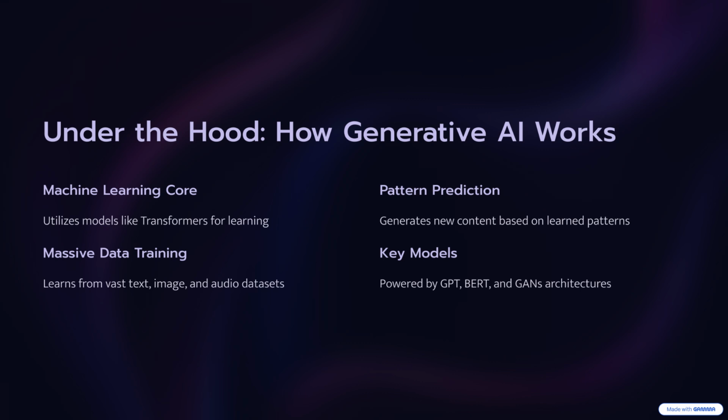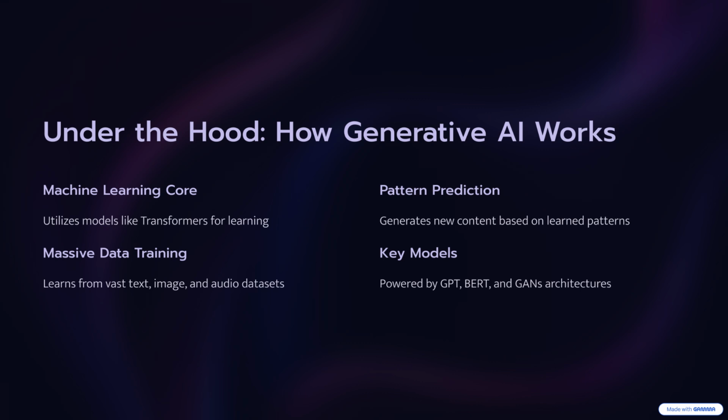Think of transformers like super powered pattern detectors. They look at massive amounts of data. We're talking billions of words, images, sounds, and they learn the structure, the rhythm, the context. For text, they learn grammar, tone, style, and flow. For images, they understand shapes, colors, textures, and objects. For music, they pick up rhythm, melody, and emotion.